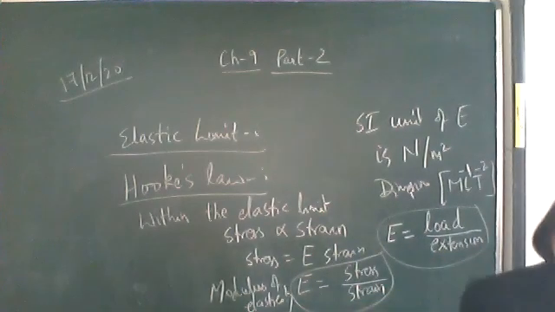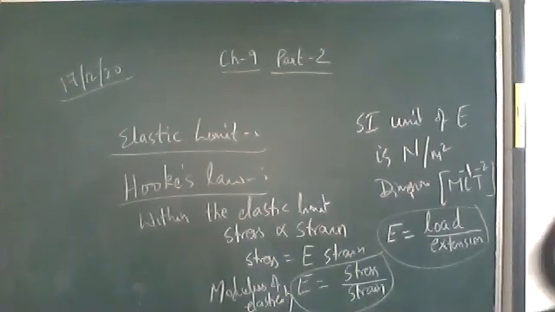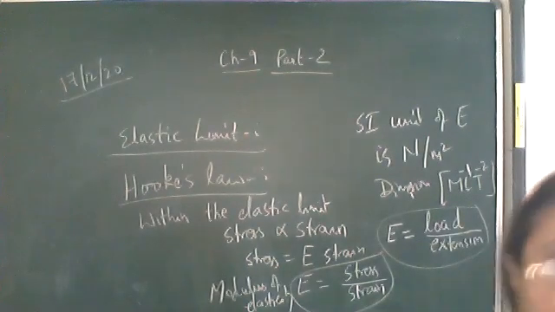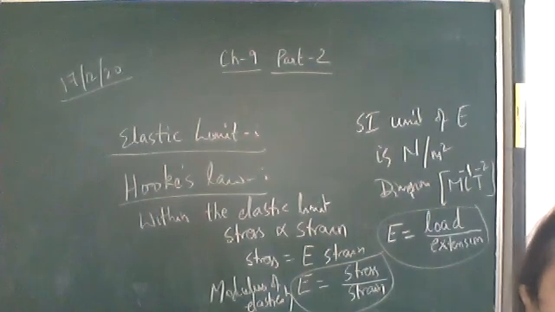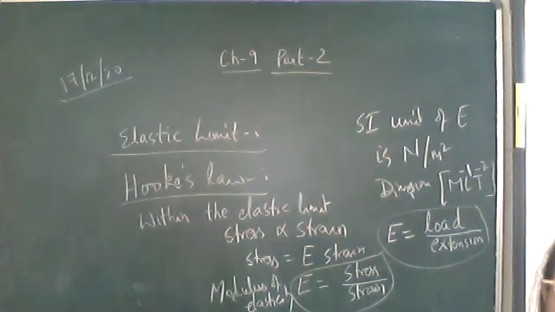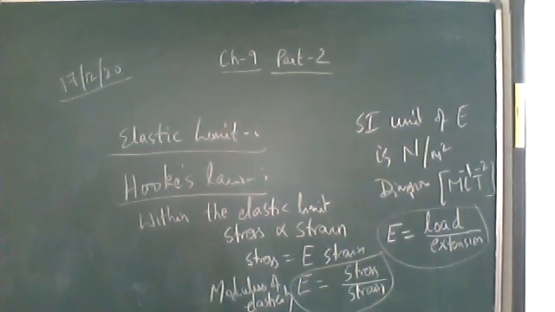Otherwise, from Hooke's law, you get it as stress upon strain. E, the modulus of elasticity, is equal to the ratio of stress to strain. So note it down: modulus of elasticity is the ratio of stress to strain. Note down as given on the board.